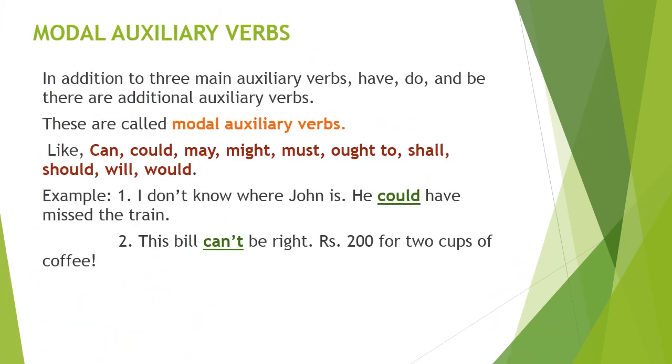Modal auxiliary verbs. In addition to the three main auxiliary verbs, have, do, and be, there are additional auxiliary verbs. These are called modal auxiliary verbs like can, could, may, might, must, ought to, shall, should, will, would, etc. Example: I don't know where John is. He could have missed the train. This bill can't be right. Rupees 200 for 2 cups of coffee.